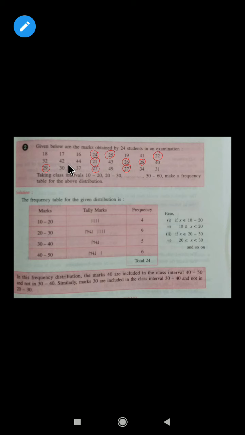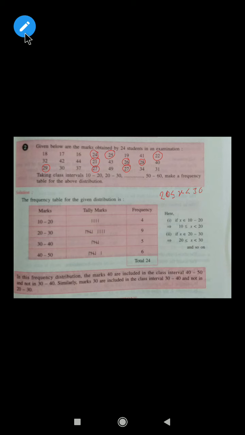We are not taking 30 here because we have to take 20 less than or equal to x less than 30. So you cannot take the value 30 in this interval 20 to 30. So the numbers are 1, 2, 3, 4, 5, 6, 7, 8, 9. So 9 students are there whose marks lie between 20 to 30.